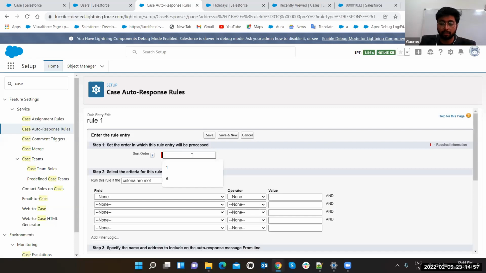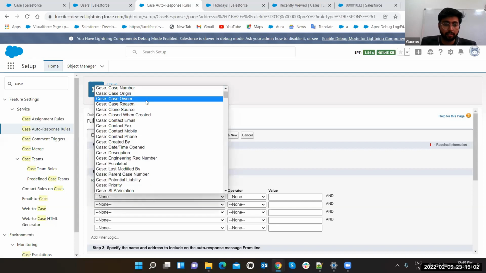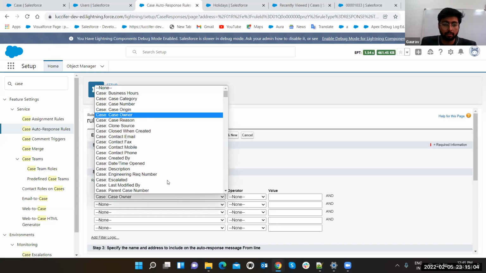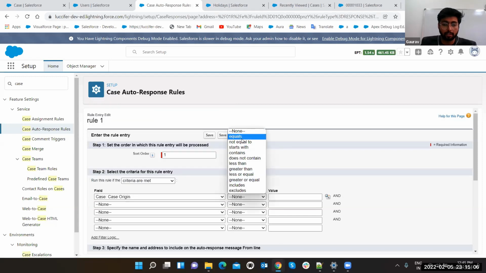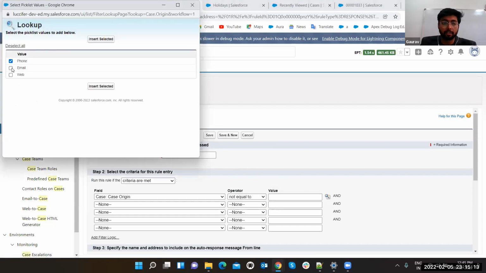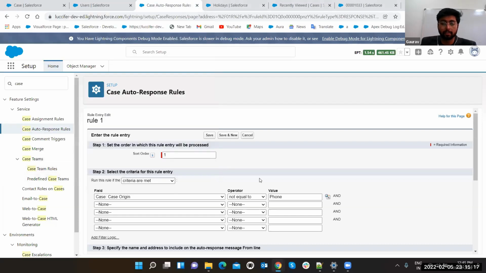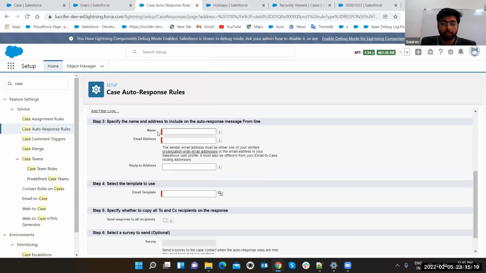Similarly, add sort order, add 1. Criteria are met if case origin, let's select equals, or you can also select not equals to. In this case, what will happen? If case origin is phone, then it will not run. You can specify the name and address to include in the auto response message from line. So we can set the email address and name from which you are sending the email.